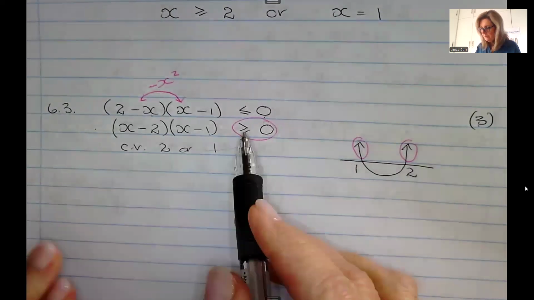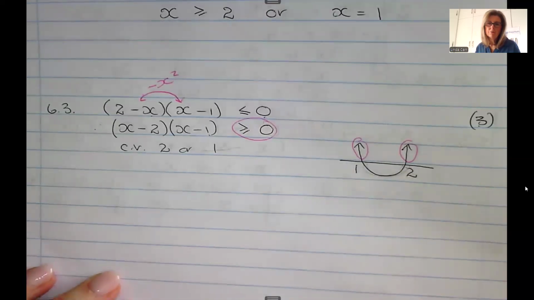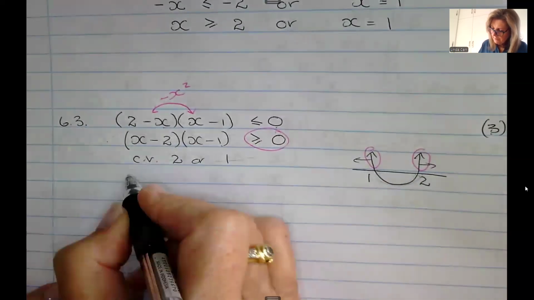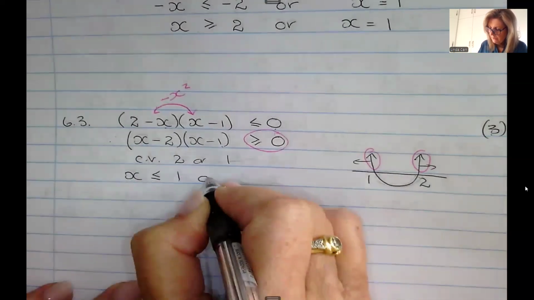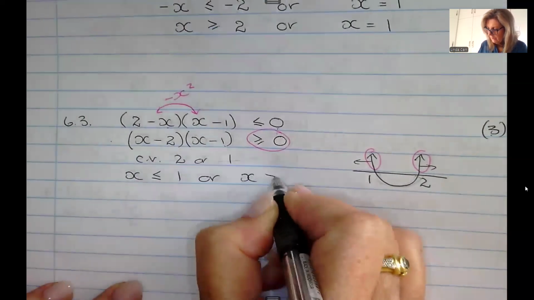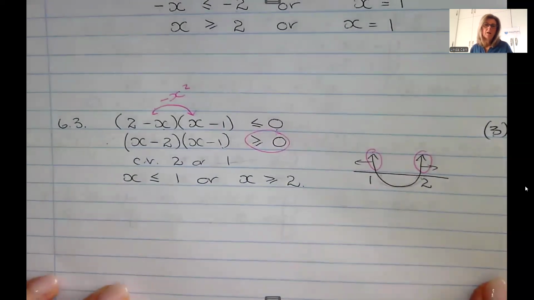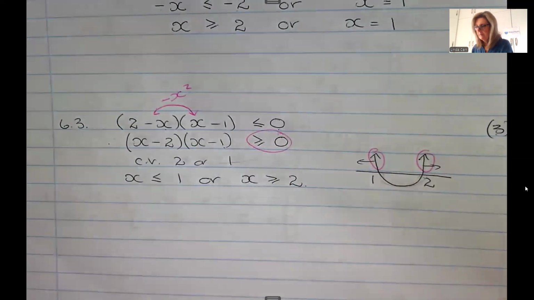If it was less than or equal to 0, I would choose x is between 1 and 2. But I'm not choosing that. I'm choosing the outsides. So x is less than or equal to 1, or x is greater than or equal to 2. All right, so just watch for those annoying little catches in your quadratic inequalities.